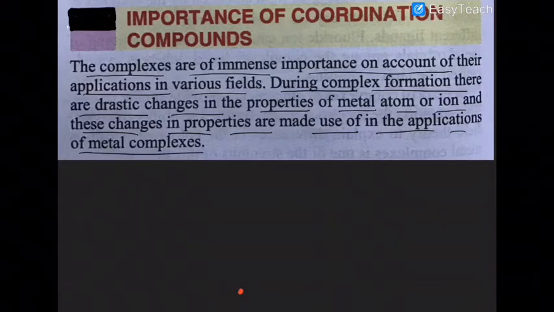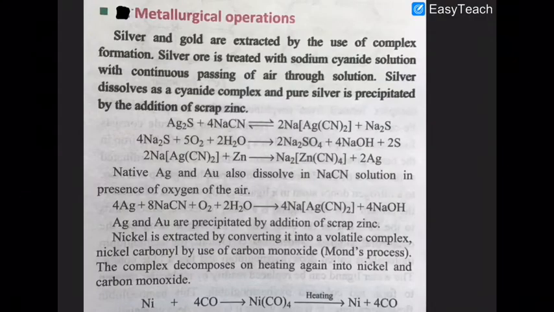Metal complexes are very helpful in analytic chemistry, in metallurgical operations, to determine the hardness of the water, in photography, electroplating, various biological processes, in plant growth, in medical fields, and in many other important activities like use as catalysts, etc. One by one we will take the various uses of complexes in our life.